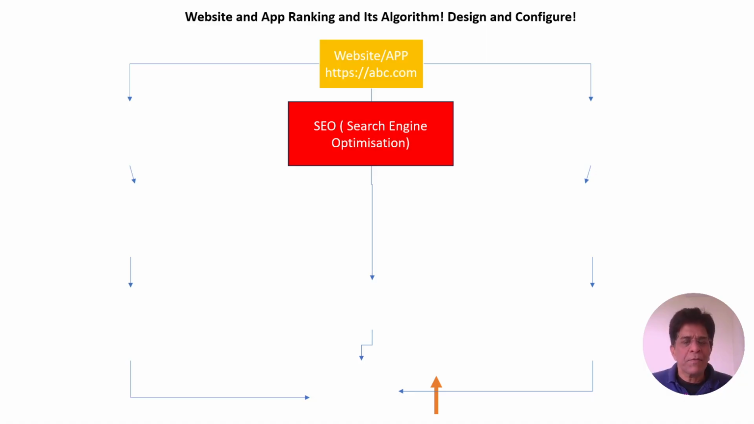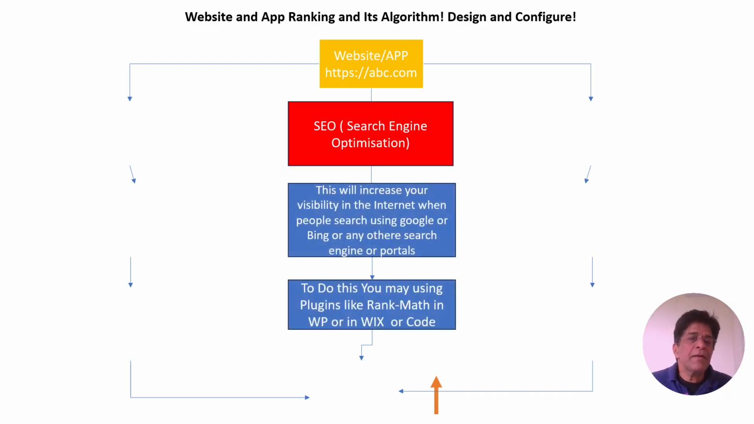Once we develop our website, there is a concept of one configuration called SEO. You will find it in all the platforms that we are using to develop our website, or if we are developing using code, there also is the process of embedding the search engine optimization onto it. Configuring SEO will increase the visibility of the website on the internet. When people are searching using Google or Bing, it will come on the first page or first list. It should not be on the second page or third page.